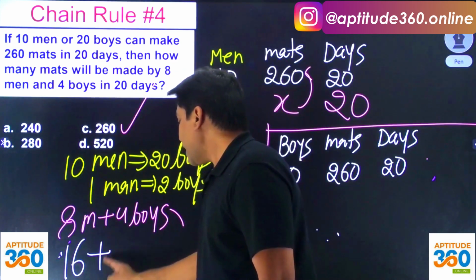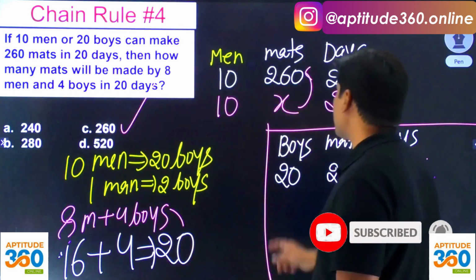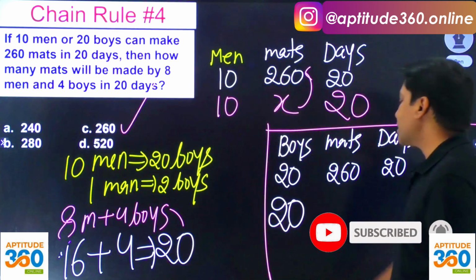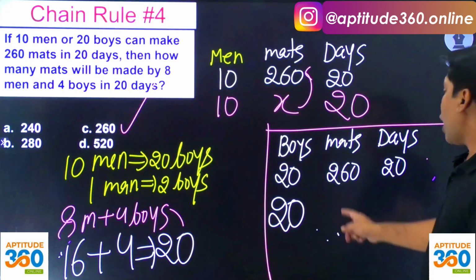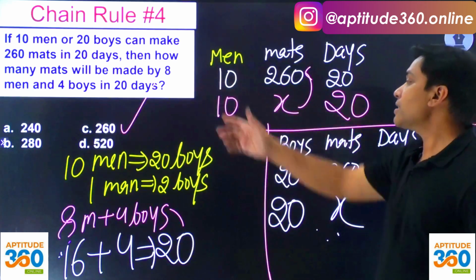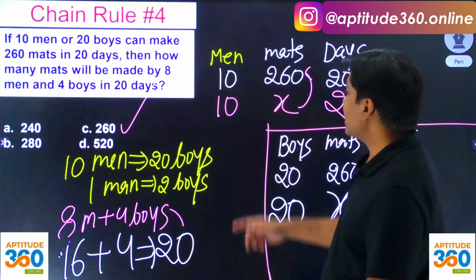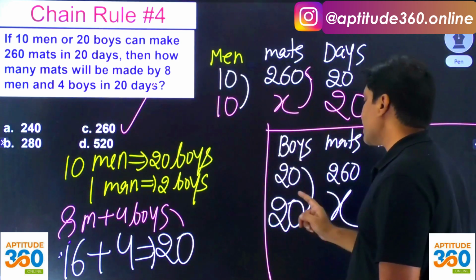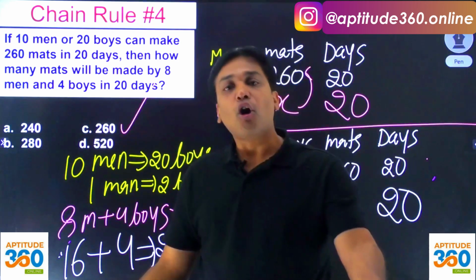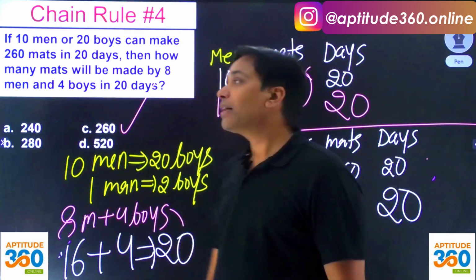16 plus this 4. How many boys do you have now? You have got 20 boys. So I will write this number as 20. And how many mats are they making? We need to find it out. And the days is given to you as 20. Still your answer is going to be 260. Do you understand? If it was 10, it was 10. It is 20, it is 20. The problem is very simple. All you have to do is learn how to do the conversion, right? Okay then.